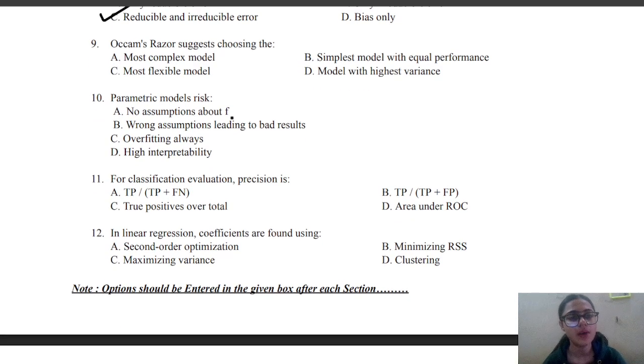Ninth, Occam's razor suggests choosing the dash. A most complex model, B simplest model with equal performance, C most flexible model, or D model with the highest variance. So the correct answer is B, that is simplest model with equal performance.